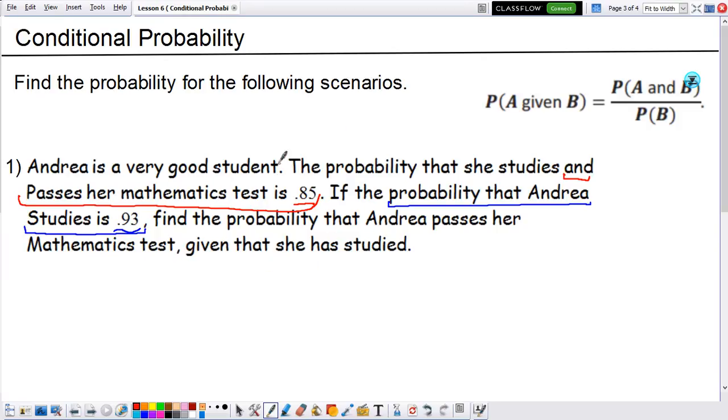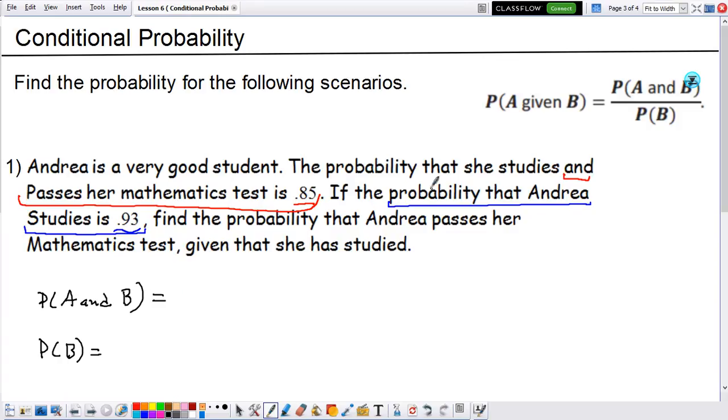So again, this is an example of a conditional probability, because first she needed to study in order to know if she's going to pass or not. So if we want to use conditional probability, again, all we need to know is just two things. What is P of A and B, and what is P of B?